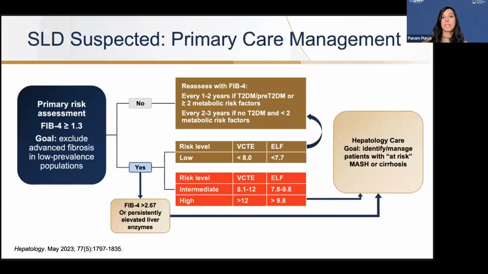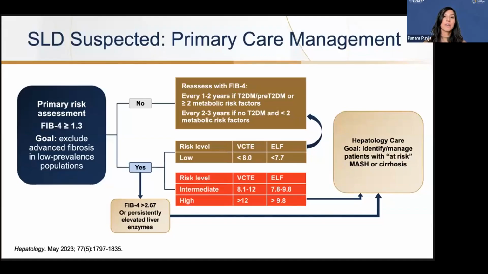So once you suspect that the patient has steatosis in a primary care setting, or even if they're seeing endocrinology, you want to risk stratify these patients and look for the patients that have more advanced fibrosis or scarring using non-invasive tests. So the FIB-4 index looks at a patient's age, platelet count, AST, and ALT. Based on that result, if it's less than 1.3 for anyone aged 65 or less, these patients can have their FIB-4 index reassessed by the primary care team or by the endocrinology team every 1 to 2 years, especially if they have type 2 diabetes.